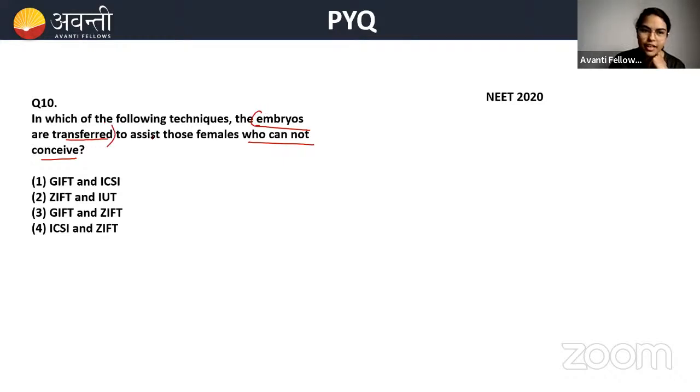Embryos are transferred. Embryos are transferred in only one of the methods. One method of ART.